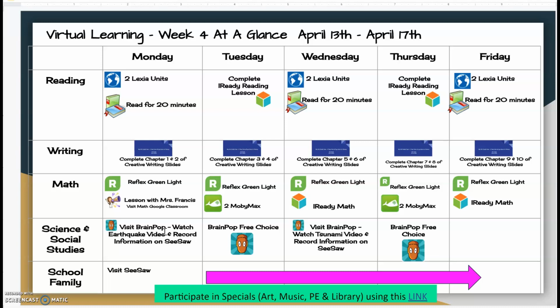You're going to notice that Monday, Wednesday, and Friday are all pretty similar in that you're going to do 2 Lexia units and read for 20 minutes for your reading portion. And then on Tuesday and Thursday for reading, you're going to complete 1 iReady reading lesson.